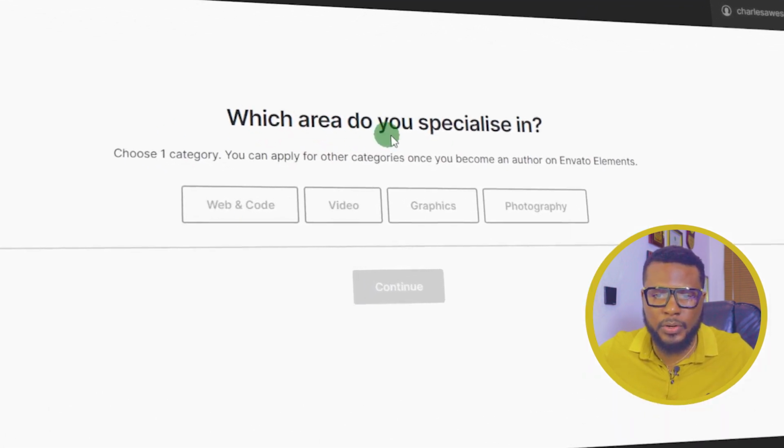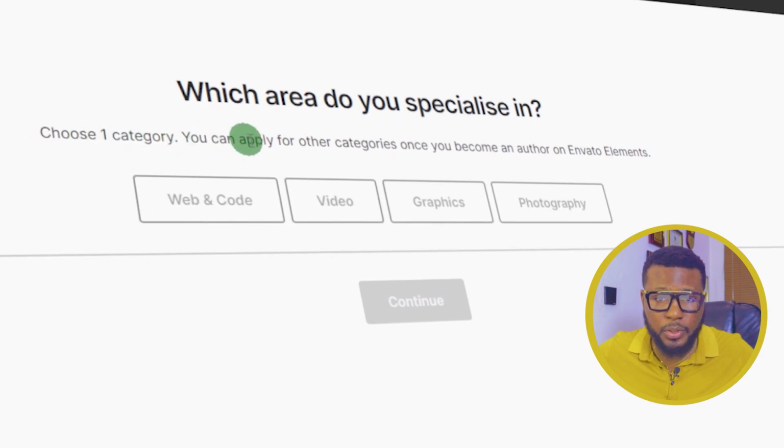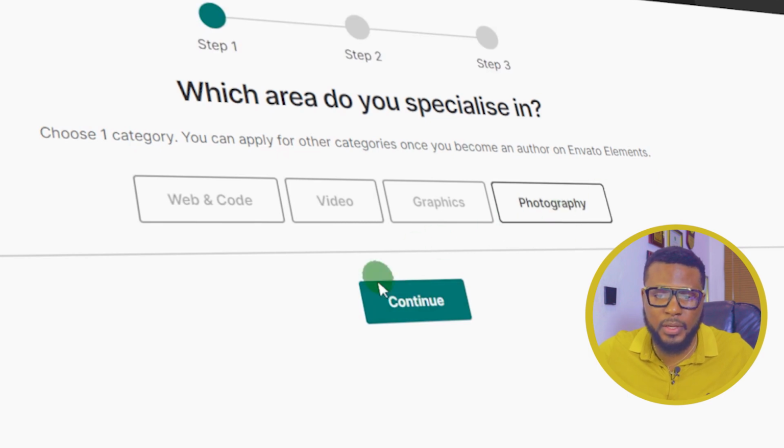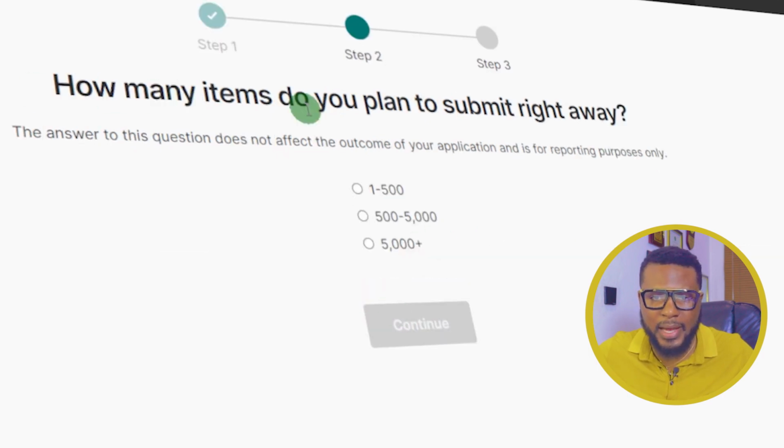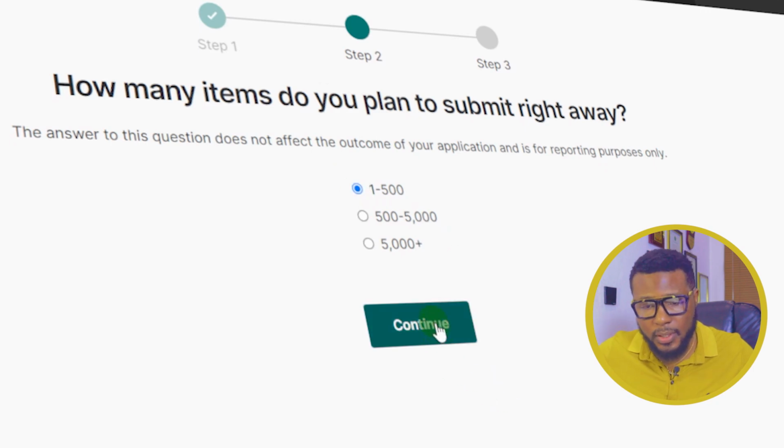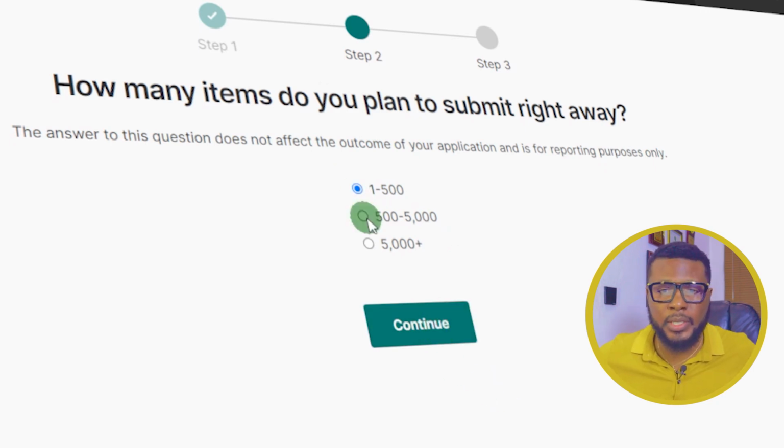Here, which area do you specialize in? Choose one category. You can apply for other categories once you become an author on Envato Elements. So here you click on photography and click on continue. How many items do you plan to submit right away? If you have 1 to 500, 500 to 5,000, 5,000 plus. So you click on 1 to 500. I always encourage that people sign up with as many as possible for the first time so that they can see and know that you're serious and then give you the best attention possible.